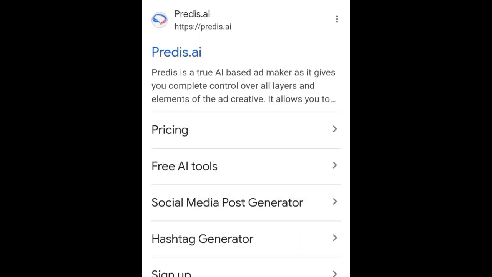Now the last tool is what we call Predis AI. Predis AI is a very great tool for full social media post generation. That's caption plus image. It works like Canva and ChatGPT combined. So this is a very great tool that works like the combination of two AI tools, that's Canva and ChatGPT. It's a very powerful tool that I love the most. It's also good for small businesses and solo entrepreneurs. So you can give it a try.